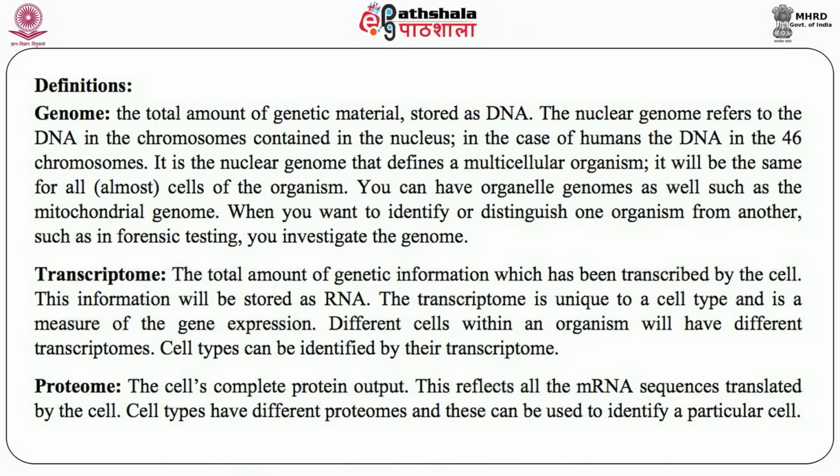Now, the transcriptome, the total genetic information that has been transcribed in the form of RNA, is known as the transcriptome. This information is stored as RNA. The transcriptome is unique to cell types and is measured by gene expression. Different cells within an organism will have different transcriptomes, and cell types can be identified by their transcriptomes. So, the transcriptome is a kind of blueprint for a cell.